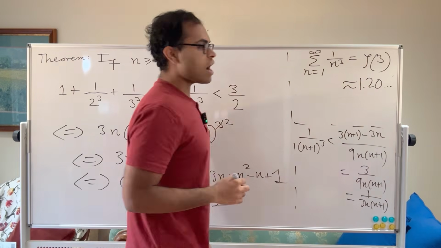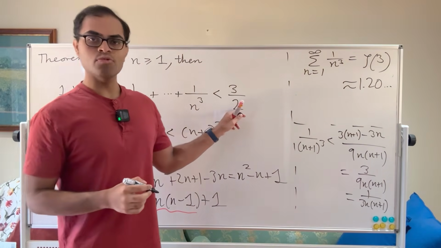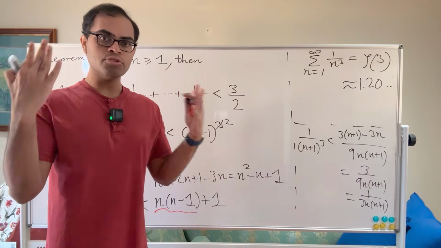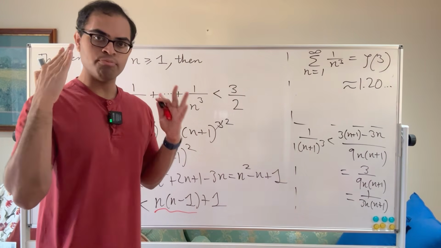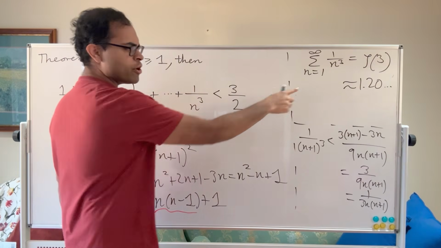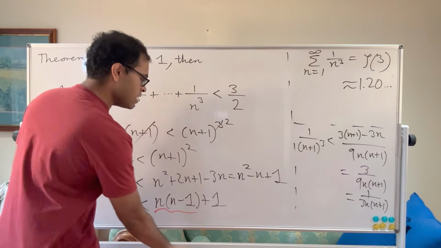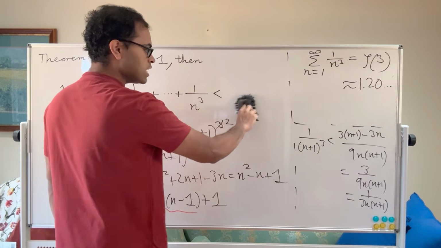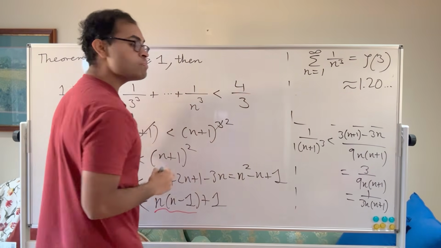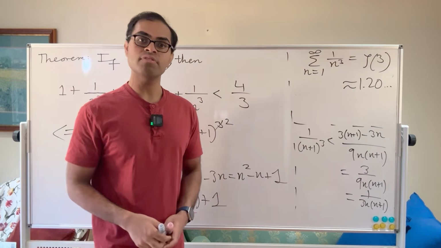Okay, so our bound is not that tight. This is 1.5. So here's a challenge for you. It may or may not be possible, but it's just to creatively play with math, just to practice with this, just to experiment. Can you actually show 1.20 is less than 4/3? Can you maybe show that this is less than 4/3? Just as a challenge, can you create an induction proof experiment and see? And drop a comment down below. I'd love to see what you think.